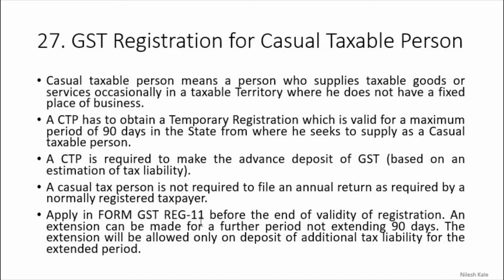Then apply in form GST REG 11 before the end of validity of registration, right? So if you take registration as a casual taxable person, that will be valid for 90 days. Within these 90 days only you will have to do the business, right? The extension will be allowed only on deposit of additional tax liability for the extended period. If you want to do business for 2 more days, like you have already taken registration for 5 days, now you want to do business for 2 more days, then additional tax liability you will have to pay, right? So that is what you have to pay as a deposit, not as a liability, right? This is what you have to understand.